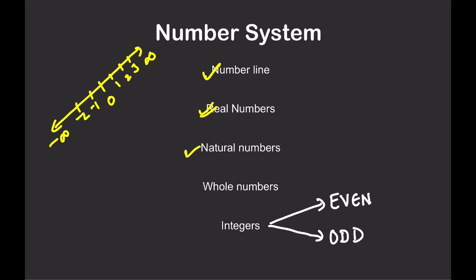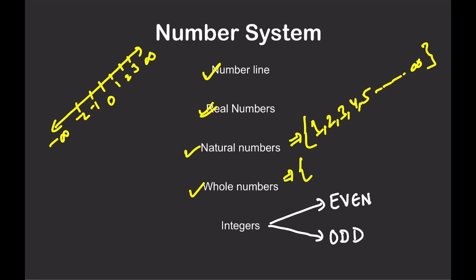Third is natural numbers and whole numbers. See, natural numbers are the counting numbers starting from 1. So 1, 2, 3, 4, 5 till infinity. These are all natural numbers. This we have already learnt in arithmetic progression when we were doing the sum of the series, right? So this is the set of natural numbers.